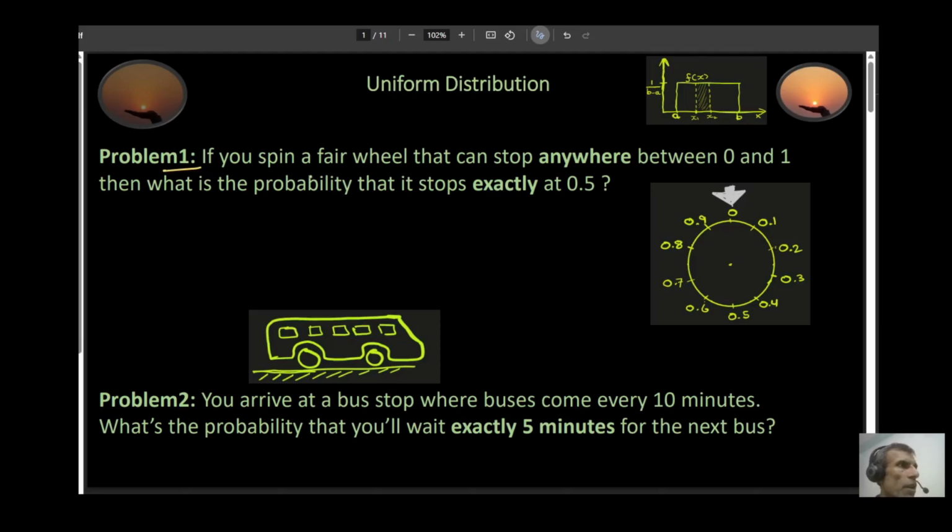Problem statement number one. Let's say you spin a fair wheel that can stop anywhere between 0 and 1. Then what is the chance that it stops exactly at 0.5? Right there. What is the probability that it stops right there?